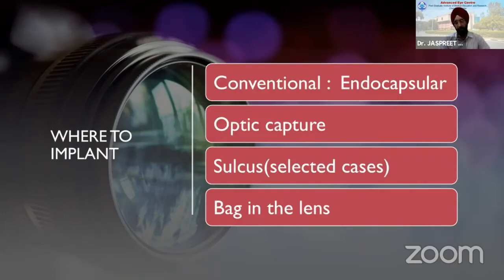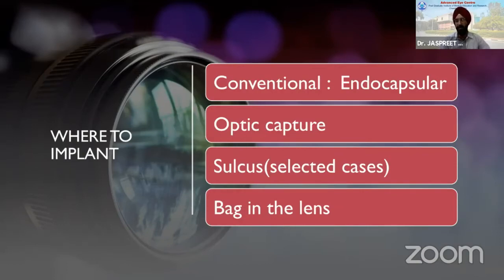There have been a few case reports and also studies now which have shown that posterior optic capture is a good option in children with pediatric cataract. You can also have the option of anterior optic capture in selected cases. So both types can be performed.